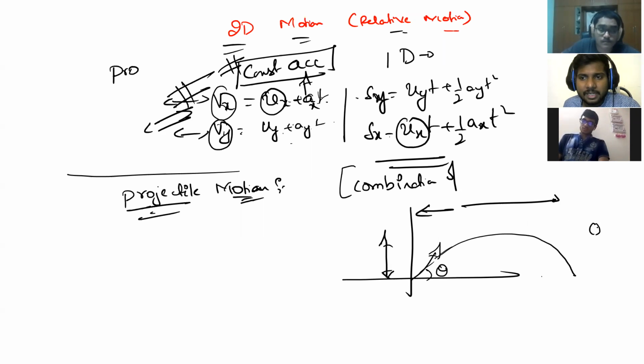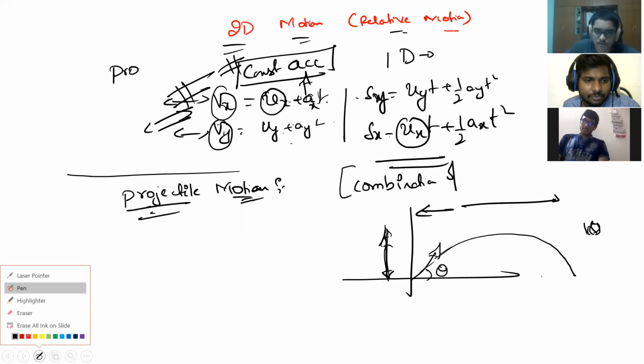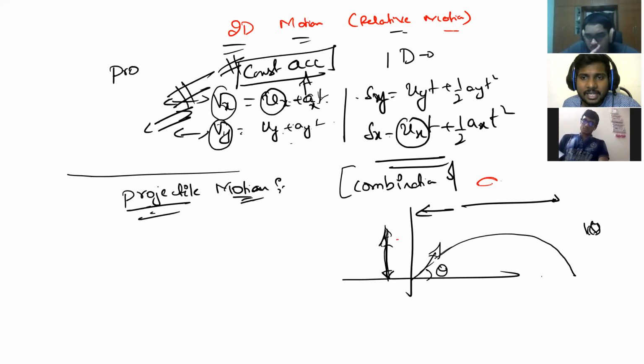If you close this entire projectile motion into a chamber and observe with an eye here, you will see a particle going up and coming down, right? And if you keep an eye here, you will see a particle traveling in the horizontal direction with a constant velocity, isn't it? Yes, sir. The combination of these two dimensions is nothing but a projectile motion.